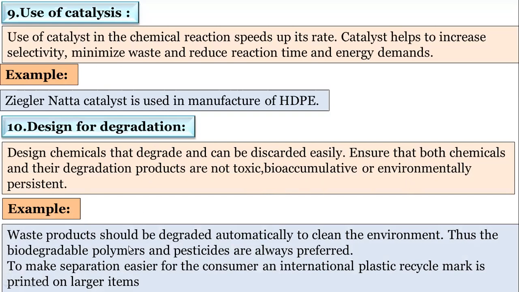One example I will give here. Waste products should be degraded automatically, as I explained earlier. Whatever waste products are eliminated from the reactions should be easily and automatically degraded to keep the environment clean. Thus, biodegradable polymers and pesticides are always preferred. Nowadays, due to the use of green chemistry, biodegradable polymers and pesticides are used.